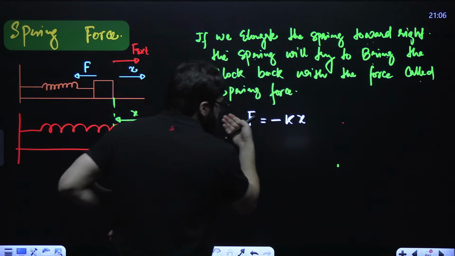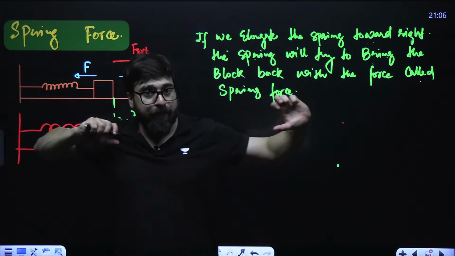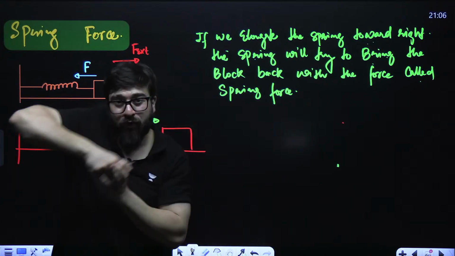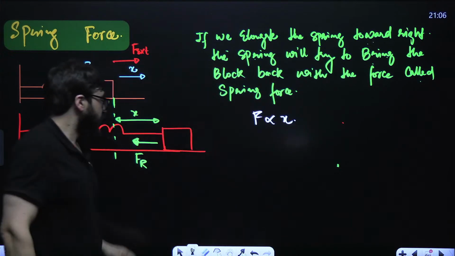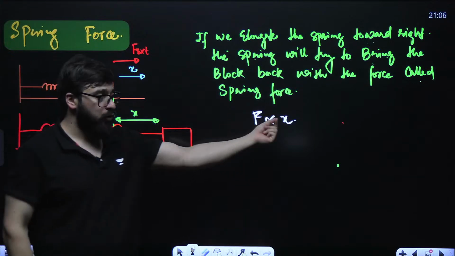It is basically like this. The more you elongate the spring, the more it will pull the block back. So F is directly proportional to X. If you displace the block more, spring force will be more.